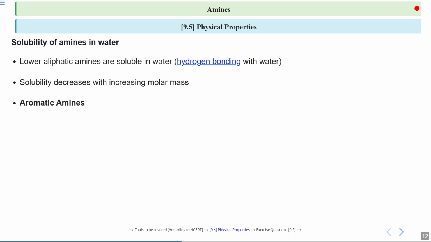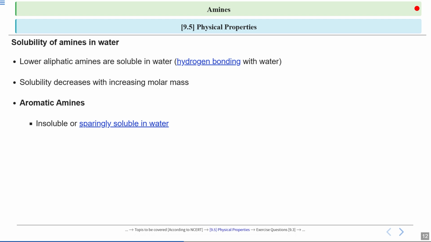Now, if we focus on aromatic amines, they behave differently from aliphatic amines in terms of solubility. Aromatic ones are either insoluble or only sparingly soluble, which means they do not dissolve well. Can you think of the reason?